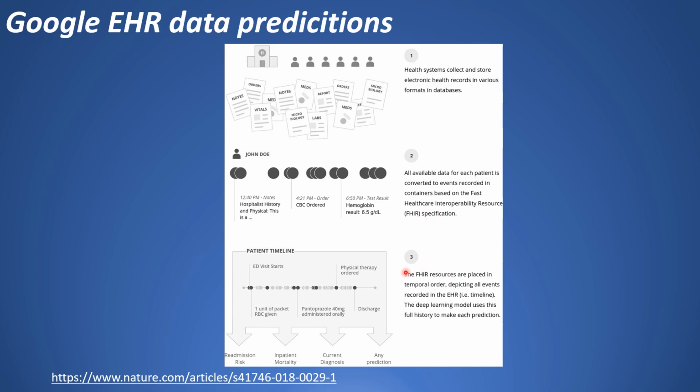Now, what is done next is that these resources are placed in temporal order. So all the events recorded in the EHR are depicted in a timeline. The deep learning model then uses this full history of the patient to predict things like readmission risk, inpatient mortality, the current diagnosis, or any other kind of prediction like length of stay or resource utilization, etc.